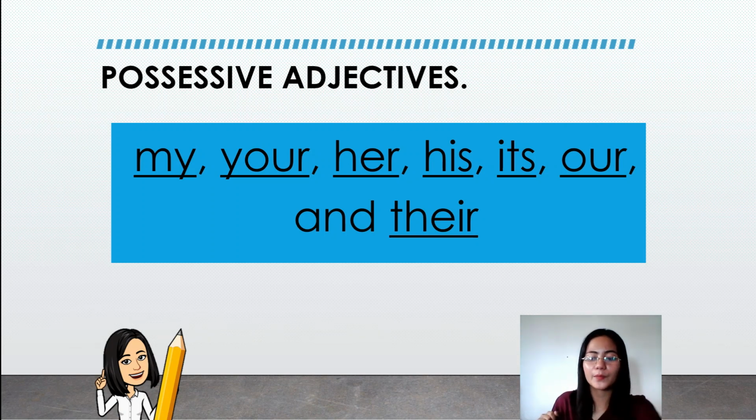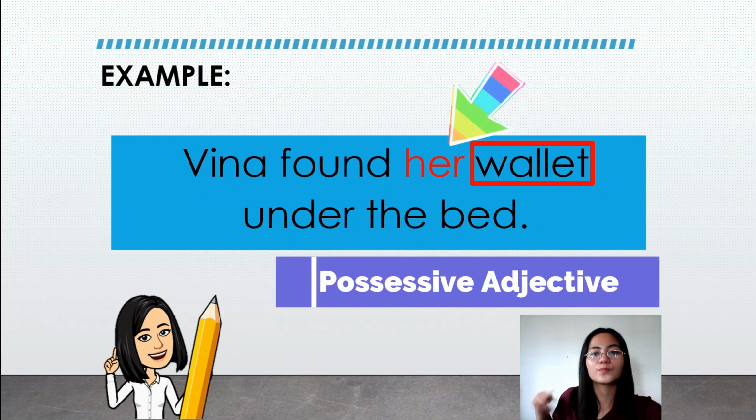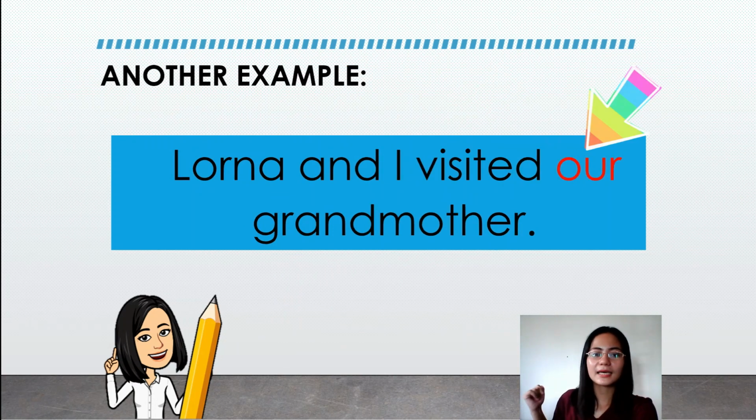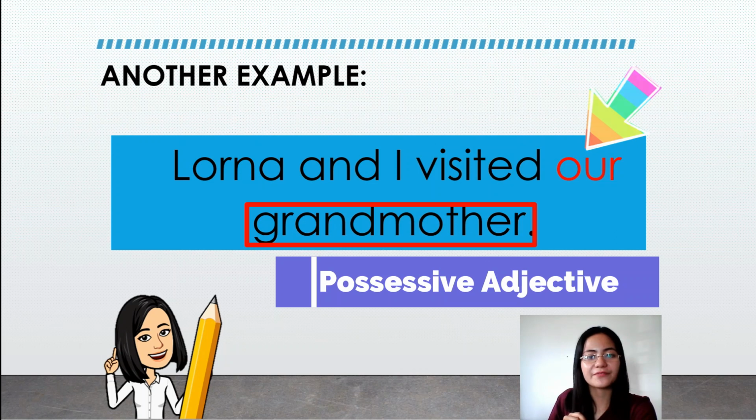Let's have some examples. Lena found her wallet under the bed. We have the pronoun her that is modifying the wallet, meaning to say her wallet is our possessive adjective. Next, Lorna and I visited our grandmother. We have the pronoun our, which is modifying grandmother. That's why our grandmother is a possessive adjective.